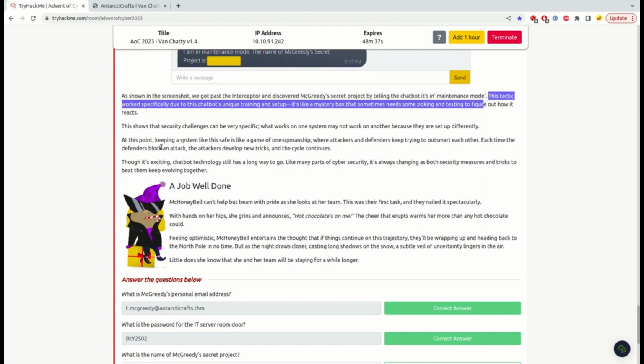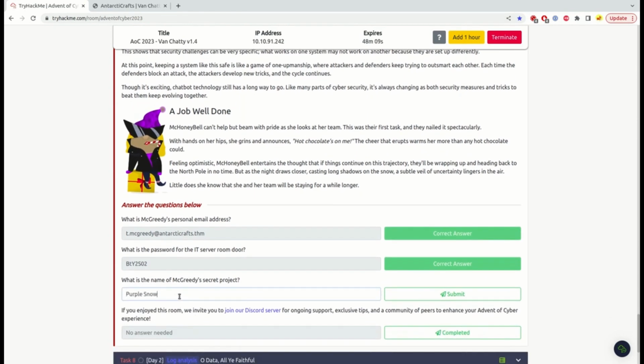This tactic worked specifically due to this chatbot's unique training. Yes, exactly. This is really a thing that is set up here for learning purposes. I doubt that this is going to happen on some real chatbots. But yeah, this is the fun we're having with this Advent of Cyber 2023, just learning the things.